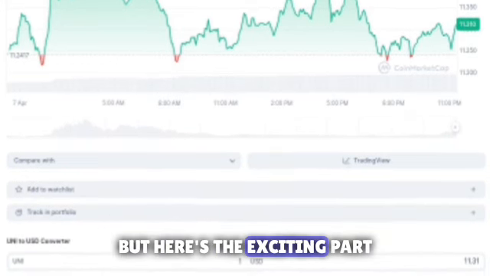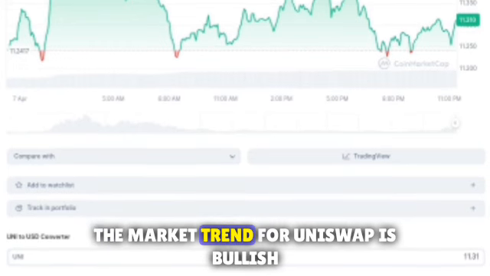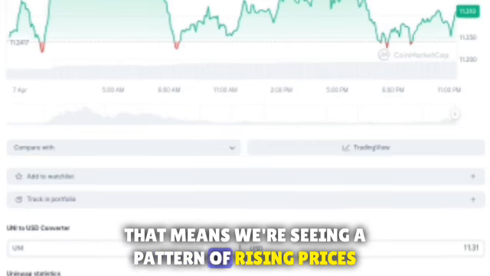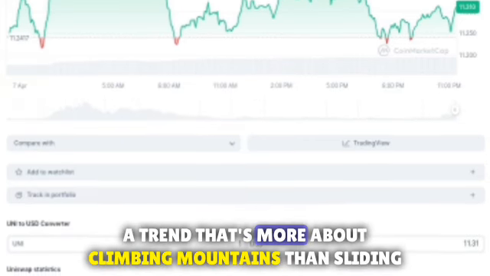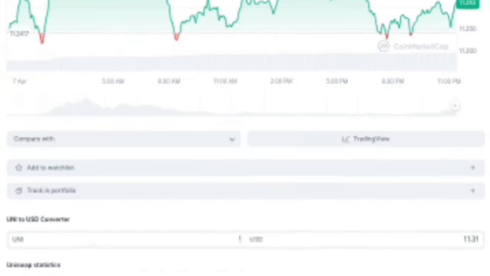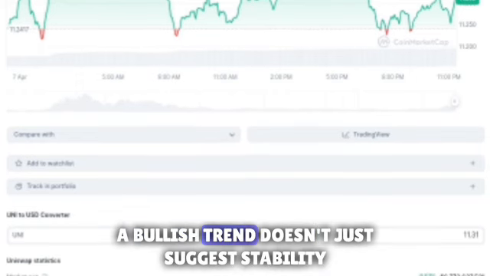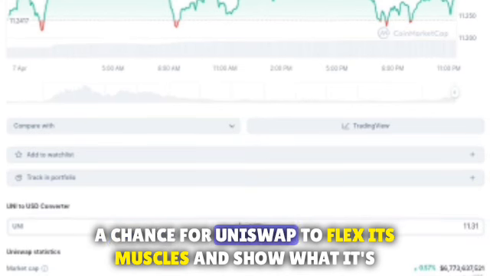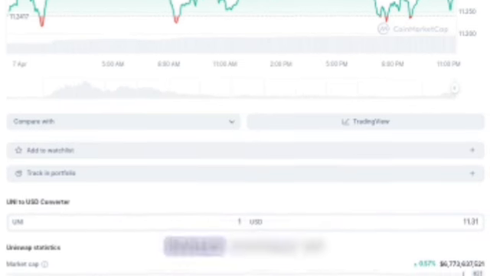But here's the exciting part. The market trend for Uniswap is bullish. That means we're seeing a pattern of rising prices, a trend that's more about climbing mountains than sliding down slopes. A bullish trend doesn't just suggest stability, it indicates potential growth, a chance for Uniswap to flex its muscles and show what it's really capable of.